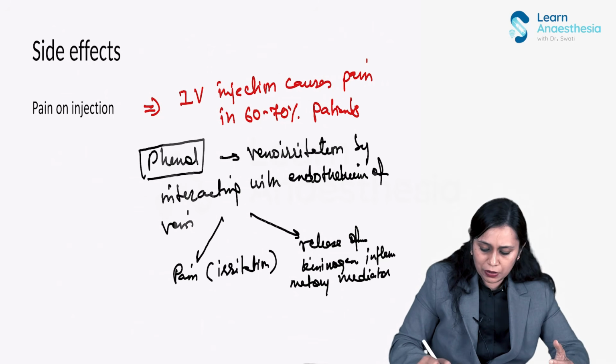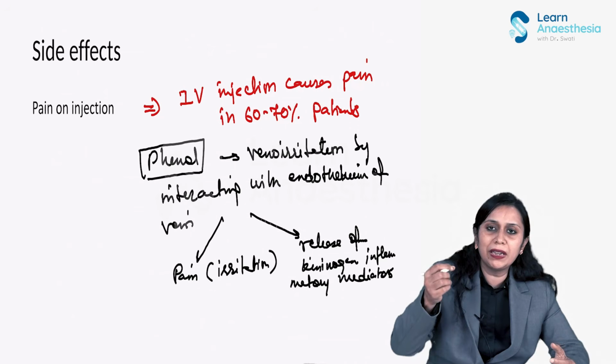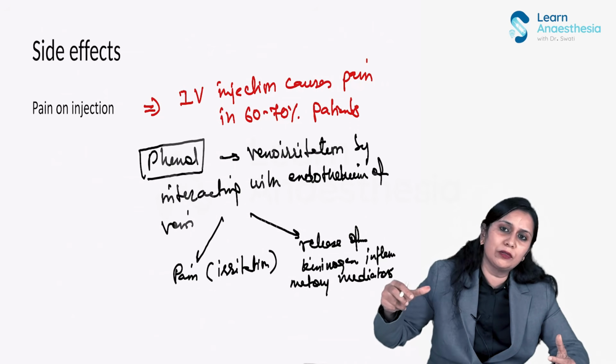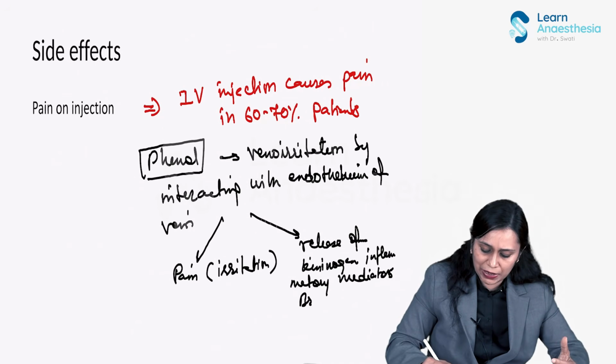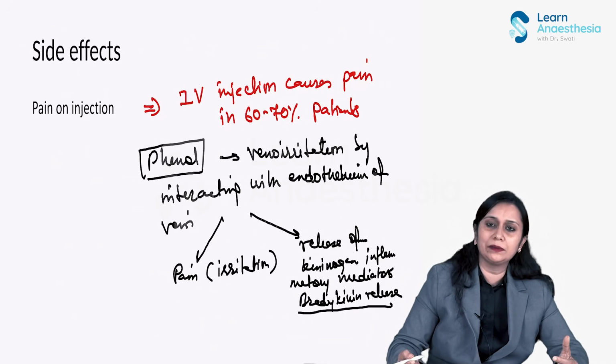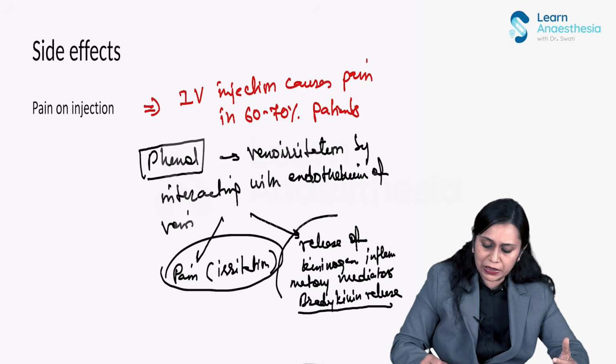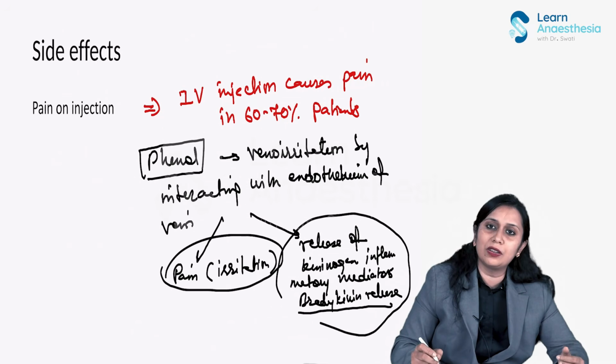So it causes an inflammatory reaction by interacting with the endothelium, activates the kininogen pathway, and causes bradykinin release, and this causes pain. So direct irritation causes pain, and release of inflammatory mediators also causes pain.